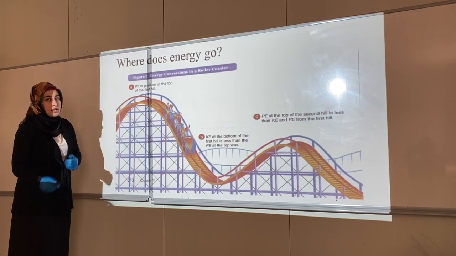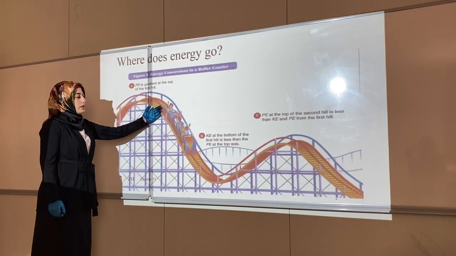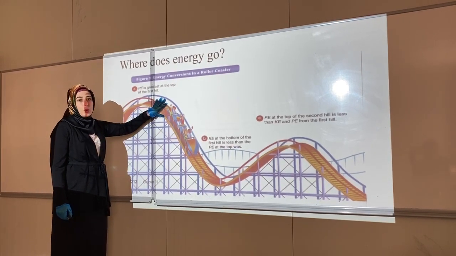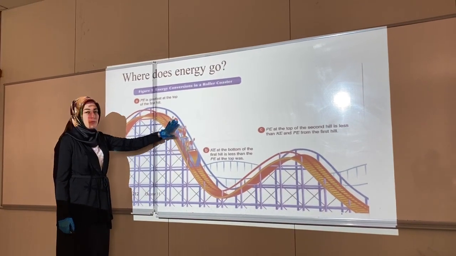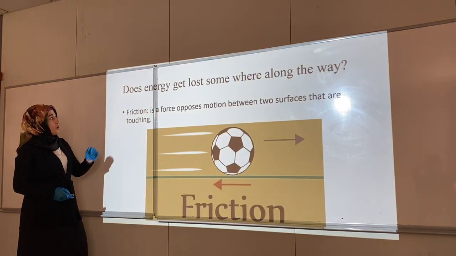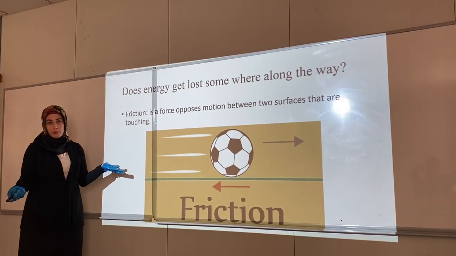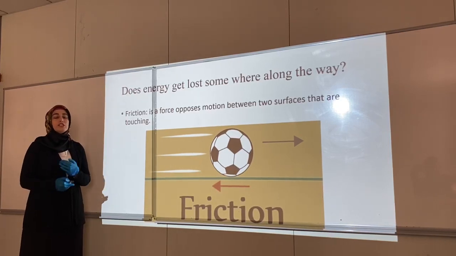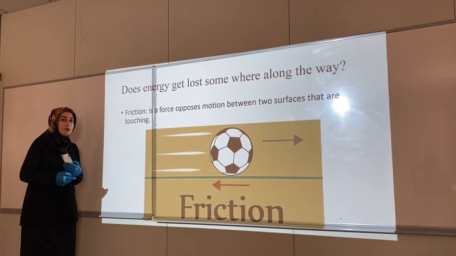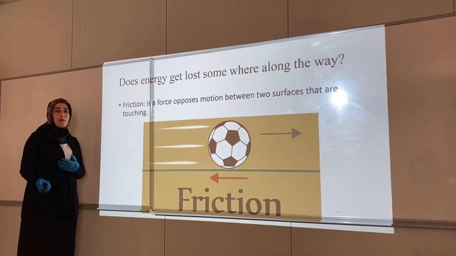So, where does energy go? It becomes thermal energy. This energy that we think we lost here is changed to thermal energy because of friction. Okay? So, does energy get lost somewhere along the way? No. It is just changed. Energy can't be created or destroyed. It is just changed from one form to another form. So this energy, because of friction, is changed to thermal energy.